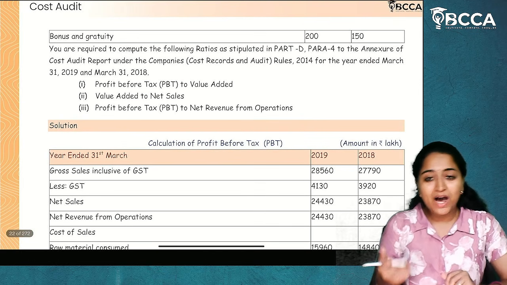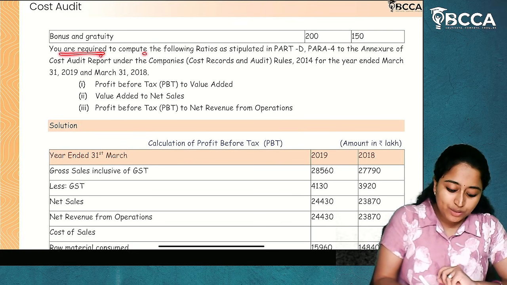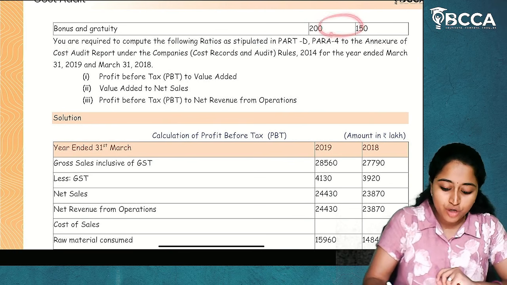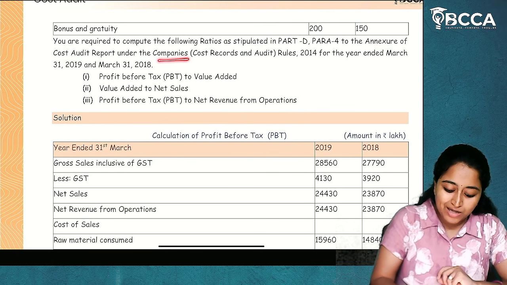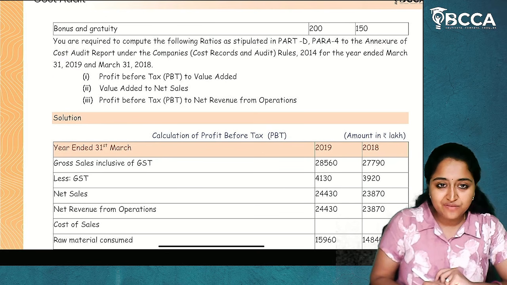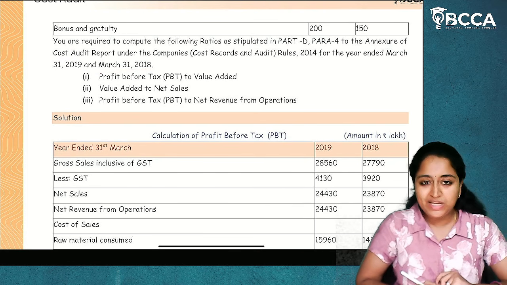Now, what are they asking us? You are required to compute the following ratios as stipulated in Part D, Para 4, to the annexure to the cost audit report under Companies (Cost Records and Audit) Rules 2014 for the year ended March 31st, 2019 and March 31st, 2018.